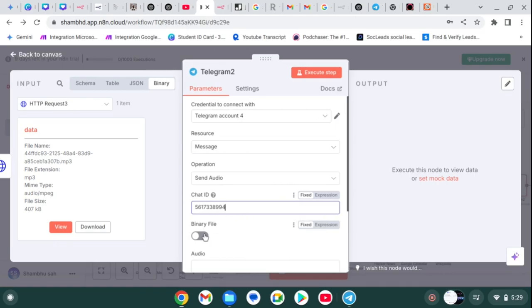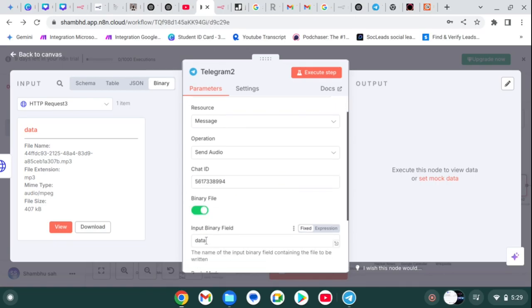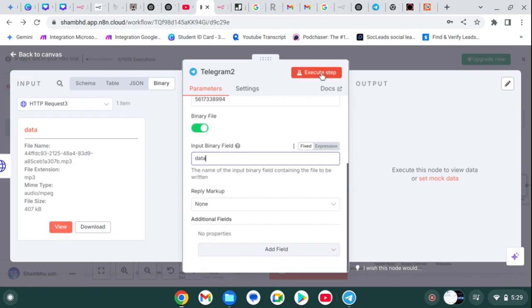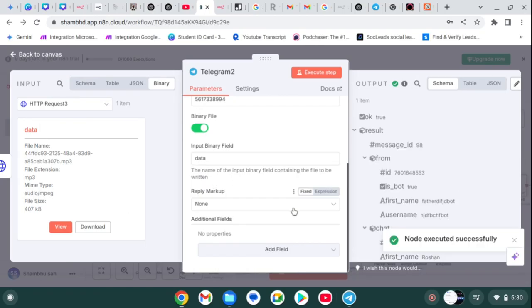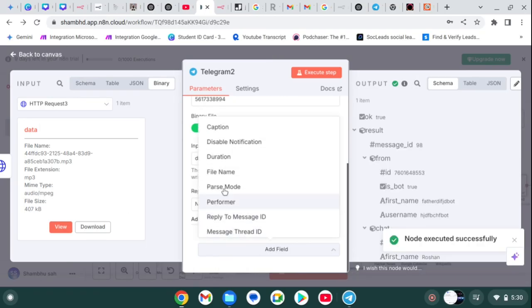Click on binary file, and the input will be automatically data from here to here. Don't change any name, and simply click on execute step. See if I got any error or not. If you got any error like file name type, you can also add a file name.